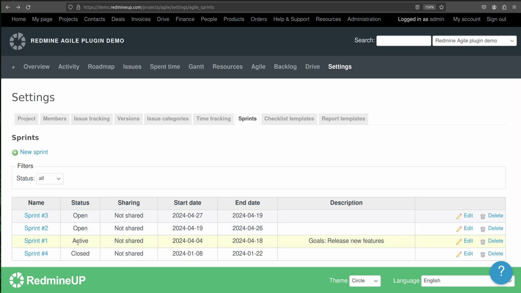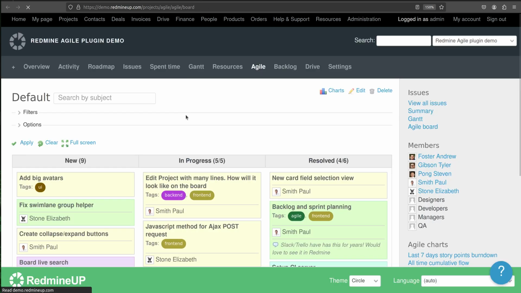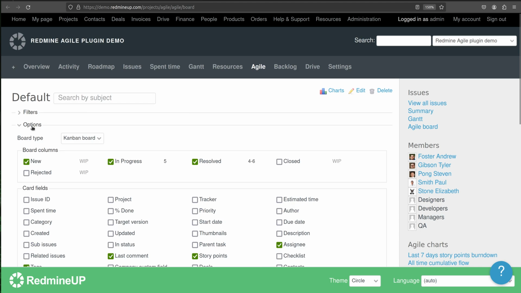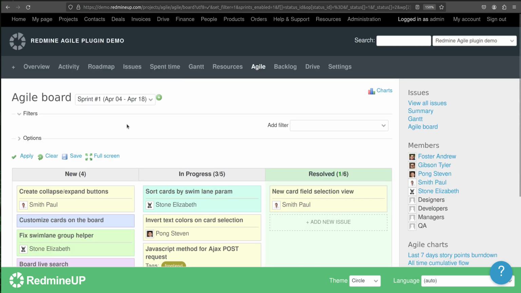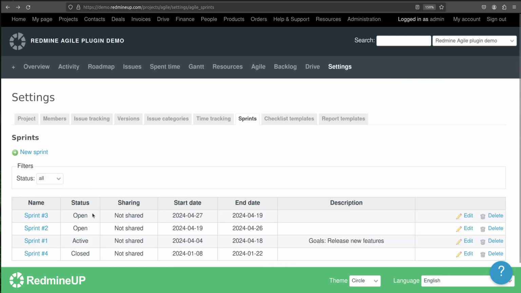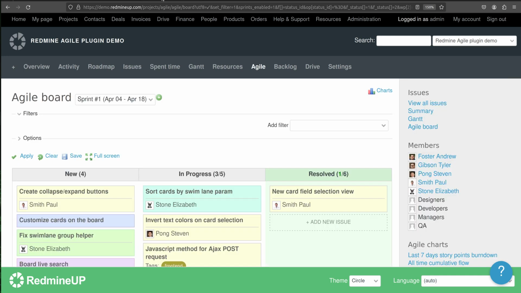Let's start with the active sprint. The active sprint means that this is the default sprint on the Agile Scrum board. So this means that when you go to the Agile board and by default select Scrum board, you will see sprint 1. Here it is. Sprint 1 is the active one, so it is the default sprint.